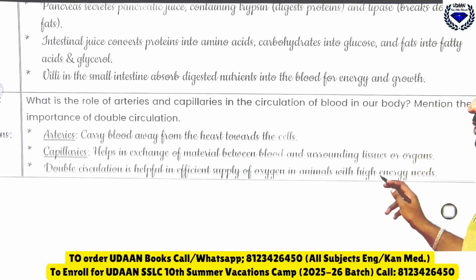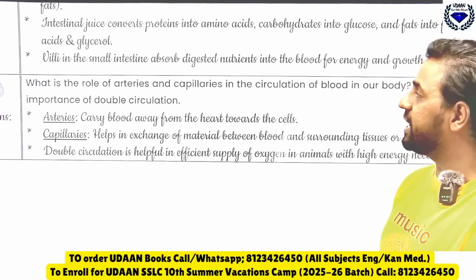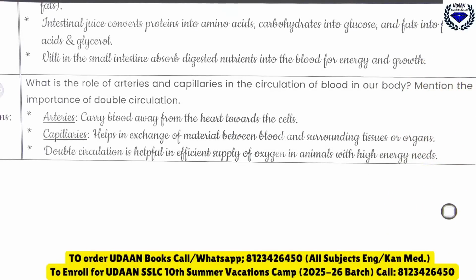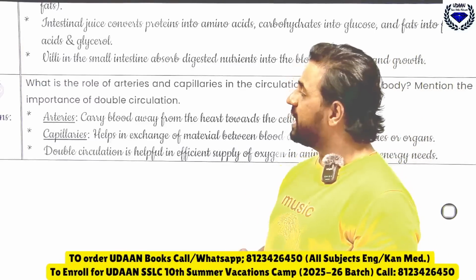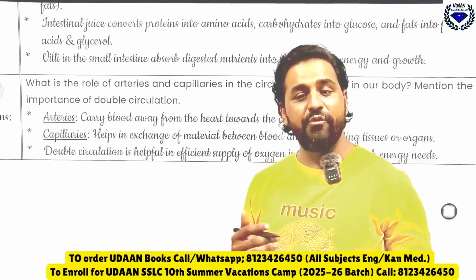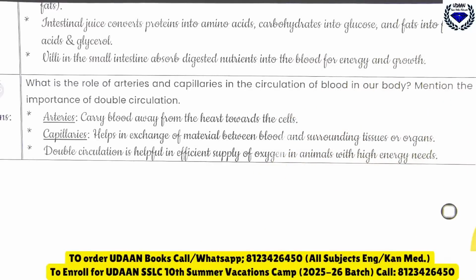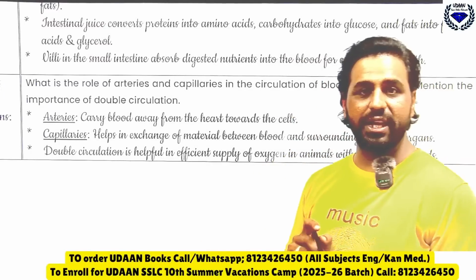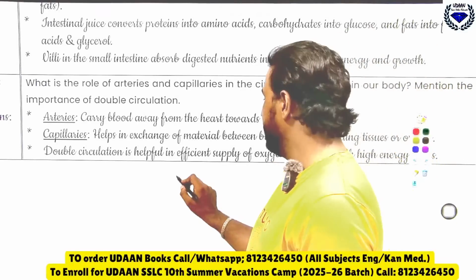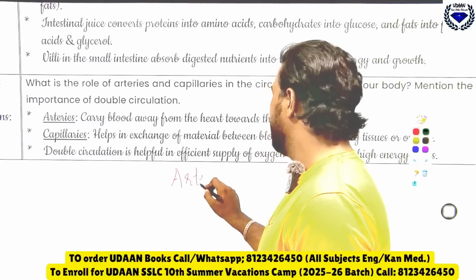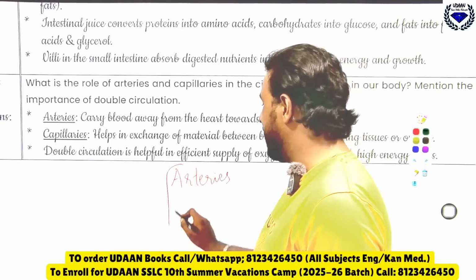Then, what is the role of arteries and capillaries in the circulation of blood in our body? Mention the importance of double circulation. See, what do arteries do? A for arteries, how to remember this? A for arteries and A for what?